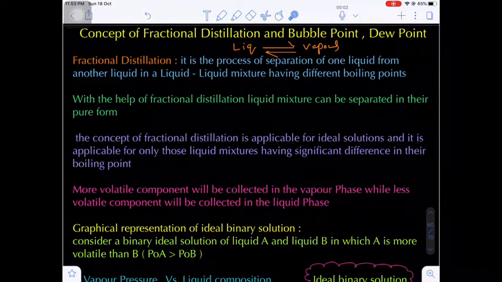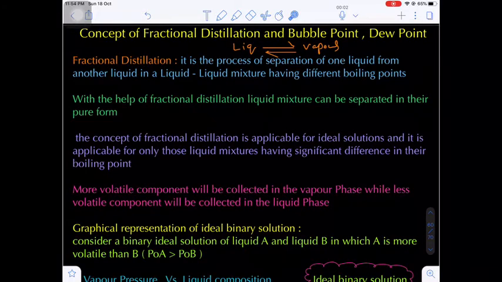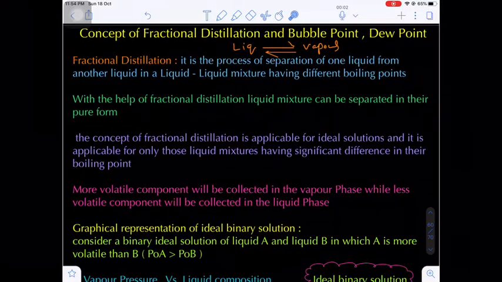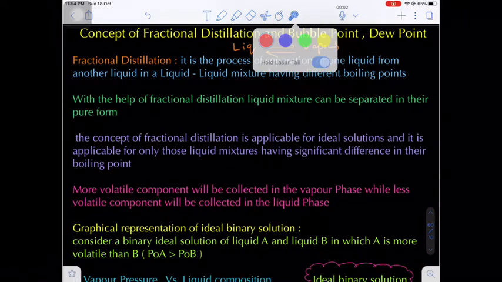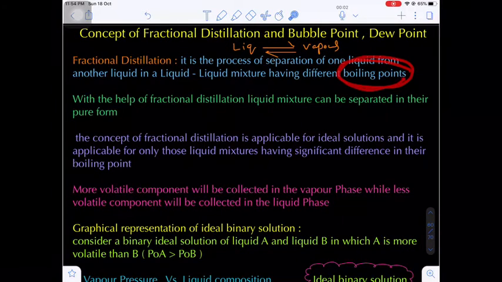That means when a solution contains two components, out of which one is volatile and the other is non-volatile, the non-volatile solute can be separated from the volatile component. Otherwise, when two liquids are there in a given mixture and they have a difference in their boiling points, based upon the boiling point difference we can separate both components in the pure state. Are you getting my point? That phenomenon depends upon the boiling point.